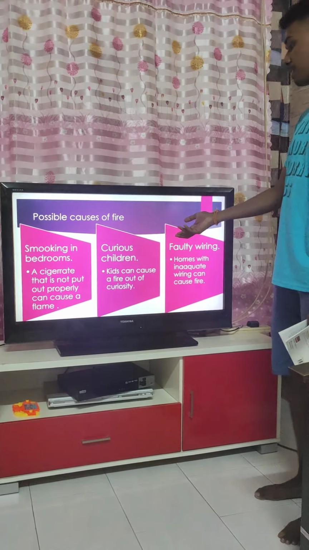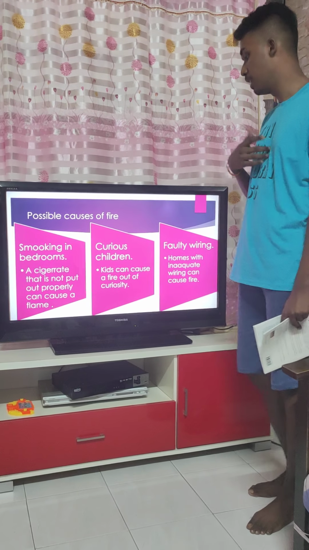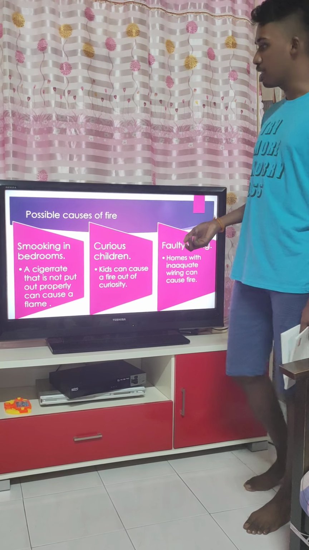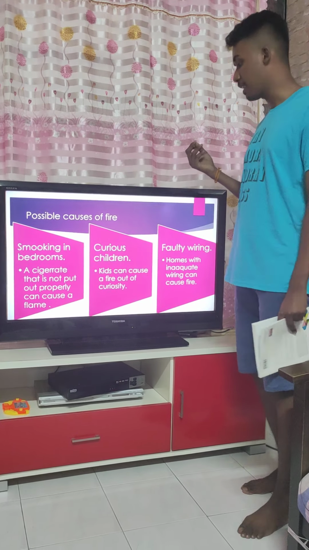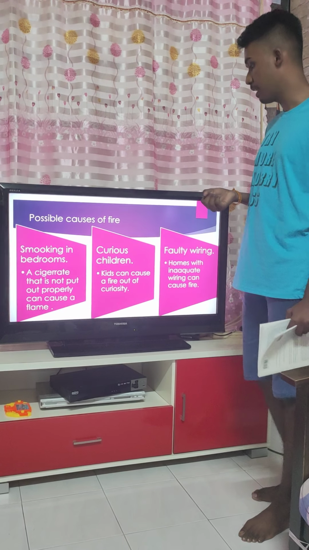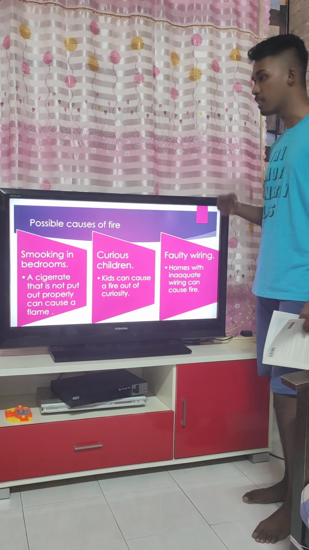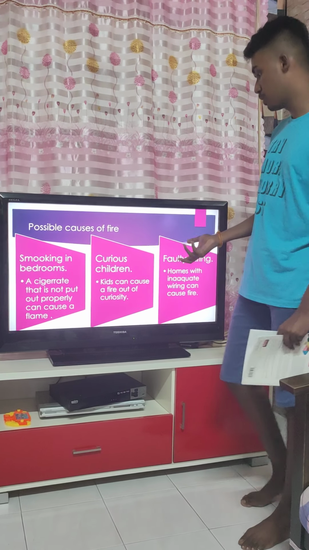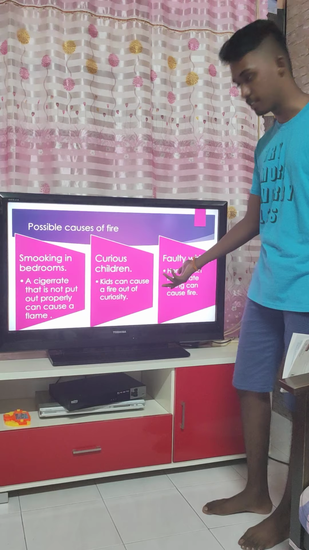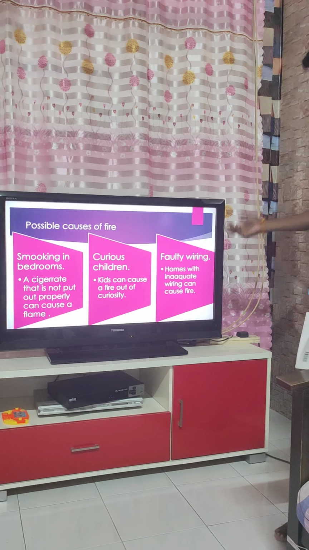Next is curious children. Even I tried burning a curtain when I was a child, but it was not that effective, not that damaging. Kids are always very curious about what will happen when we burn a thing, so they can cause a fire out of curiosity. Next is faulty wiring.